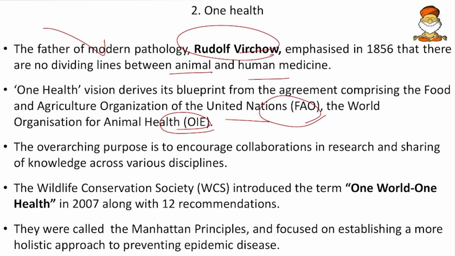Then the overarching purpose is to encourage collaborations in research and sharing of knowledge across various disciplines, that is animal health, plant health, soil health, then human health, all others. The term One World, One Health came in 2007 along with its 12 recommendations. The 12 recommendations were also called the Manhattan Principles. So these focused on establishing a more holistic prospect to prevent epidemic diseases. So here, make sure that the Wildlife Conservation Society originated the term One World, One Health and its Manhattan Principles, which stated an inclusive approach for preventing pandemic outbreaks.